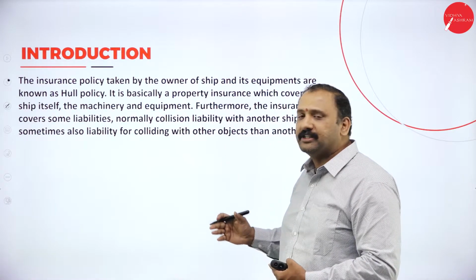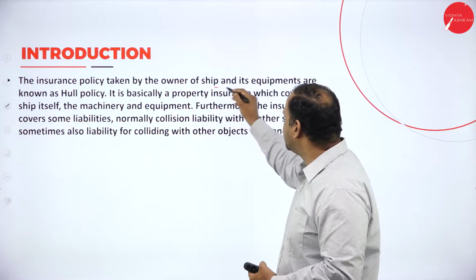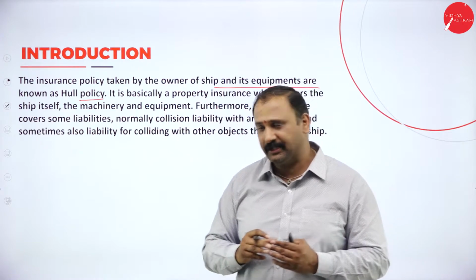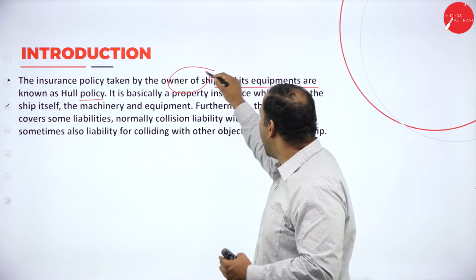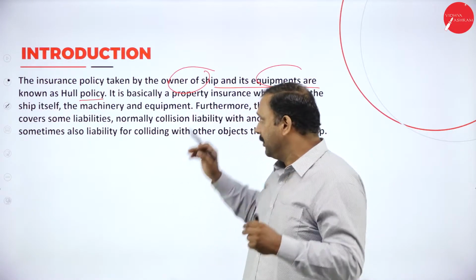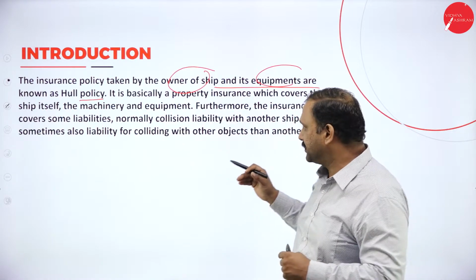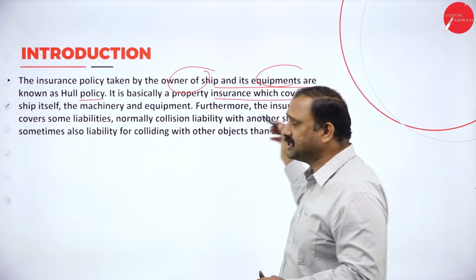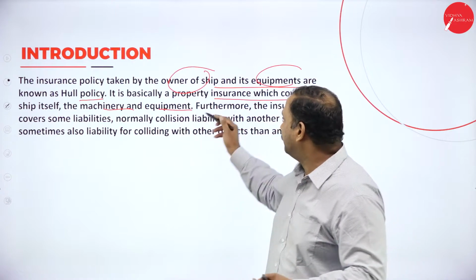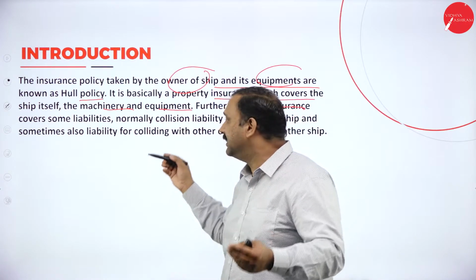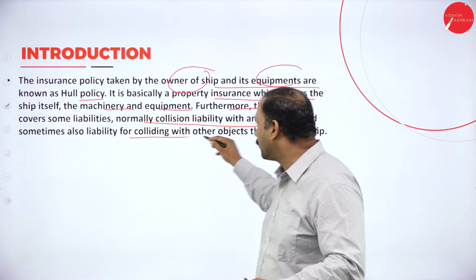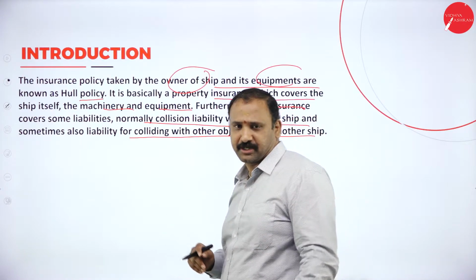The insurance policy taken by the owner of the ship and its equipments is known as the Hull policy. So it's very, very clear here. Now, we are not just going to talk about the cargo, but we are going to talk about the equipments of the ship. It's basically a property insurance which covers the ship itself, the machinery and the equipment factors. Furthermore, this insurance covers some liabilities, normally collision liability with another ship and sometimes liability for colliding with other objects other than a ship also.